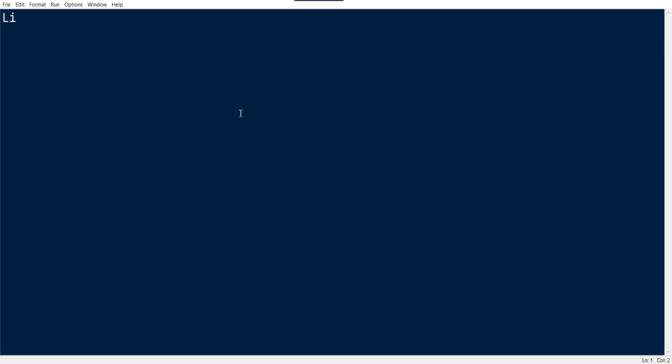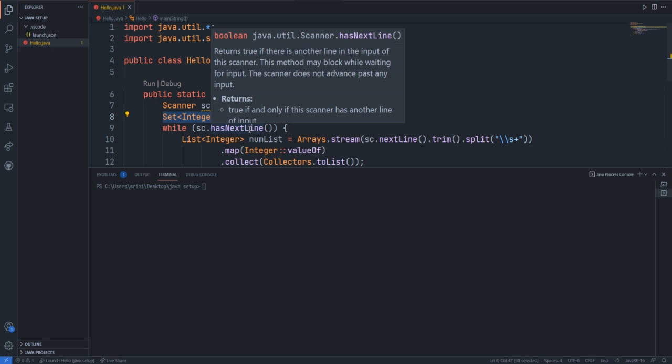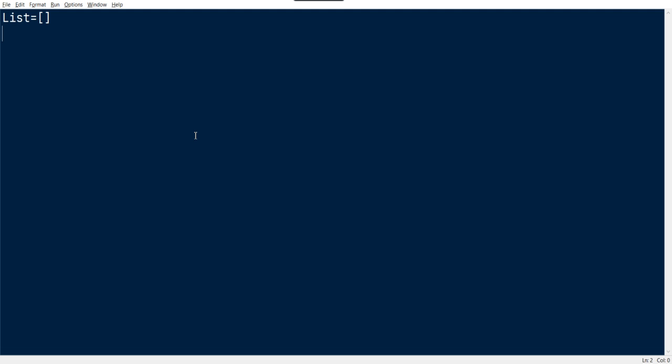I'm creating a list equal to an empty list, and then they are going for an infinite loop, which means until it has a next line. Since Python doesn't have that loop, or I don't know about that loop, I'm just going for a random infinite loop, while True, or you can do 1.